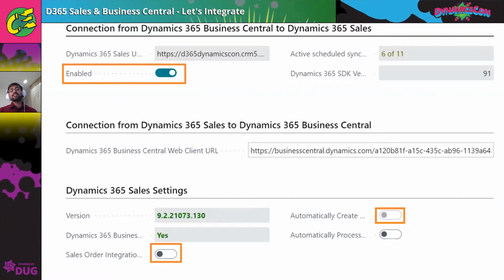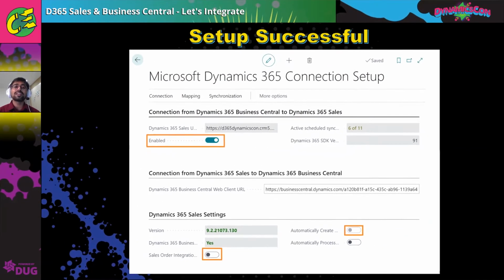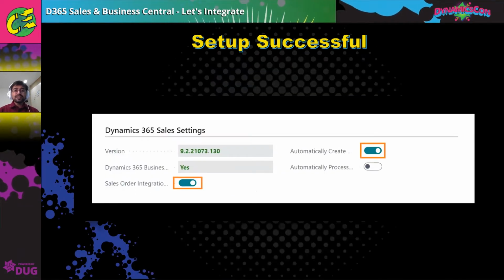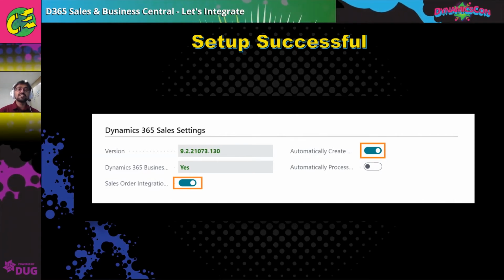But there are a few customers who prefer not to automatically create. They want to review, and then process it to create the sales orders. So that's what I did. I just enabled these two parts, so that the sales order integration between CRM and BC is successful.